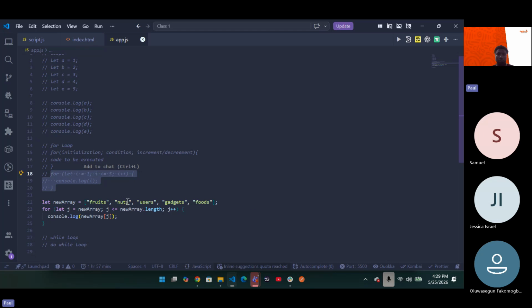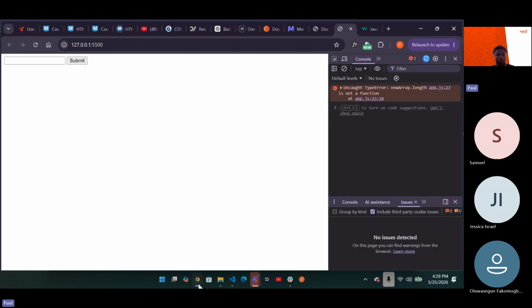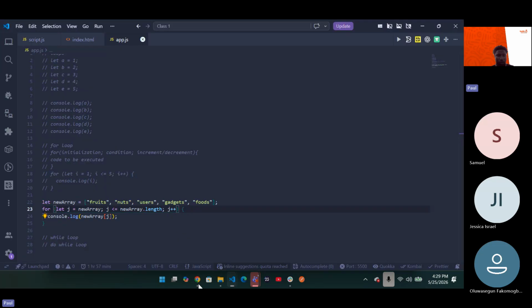Let newArray equal fruits, nuts, users, gadgets, and let j equal this. Okay, let me check if this is the problem. I think that might be the problem. It's not a function, so it should actually work. It's not even giving me anything. That's the problem now. It's not even giving me any error. What might be the problem?